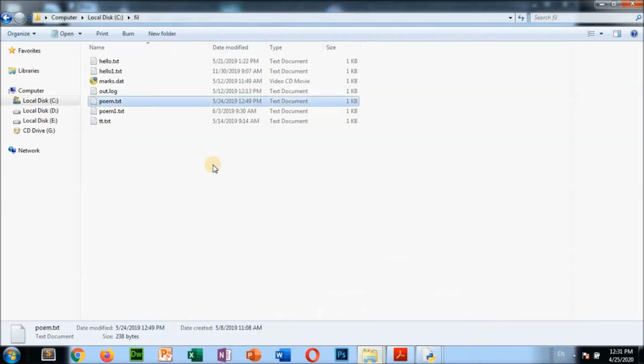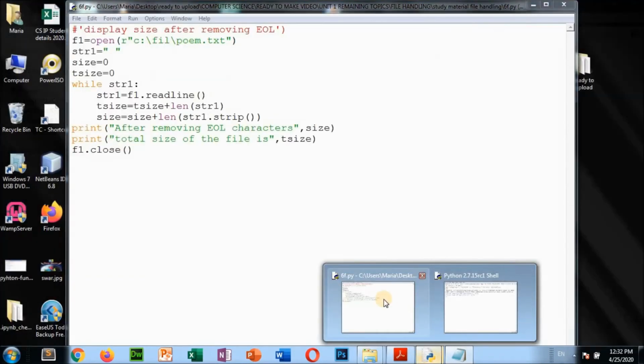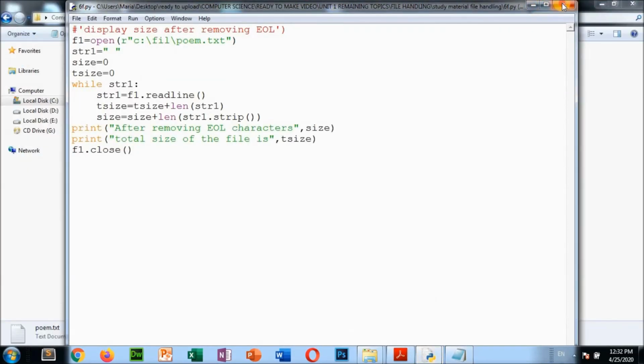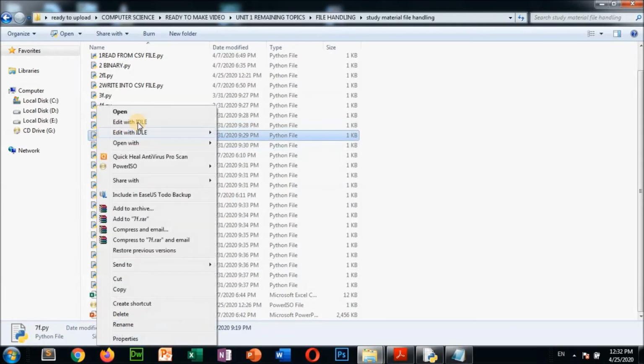If we go to this poem.txt, just see 1 2 3 4 5 6 7 8 9. Okay, 9 EOL characters are there. See, 1 2 3 4 5 6 7 8 9. These 9 EOL characters are there. That is why 9 has been removed. Clear? I think you have understood already. If you have any doubt, then you can ask me again. 6 done. Now go to the next example, which is 7.